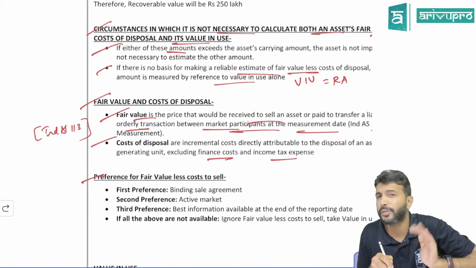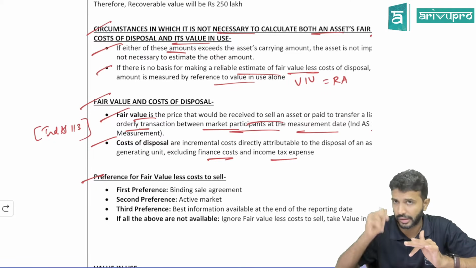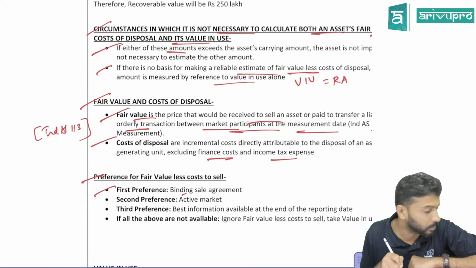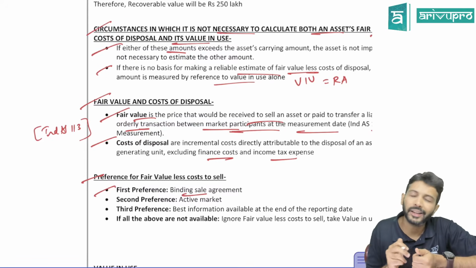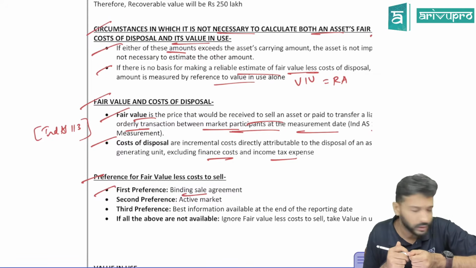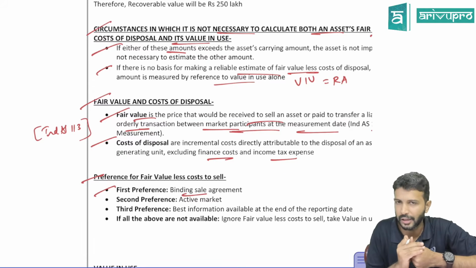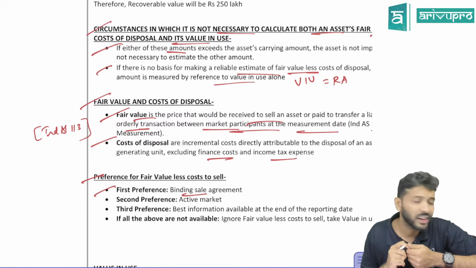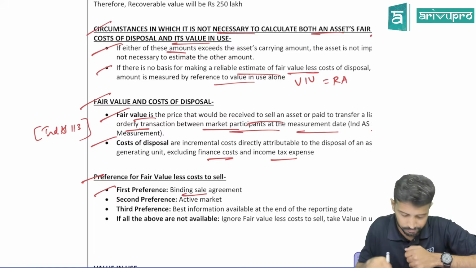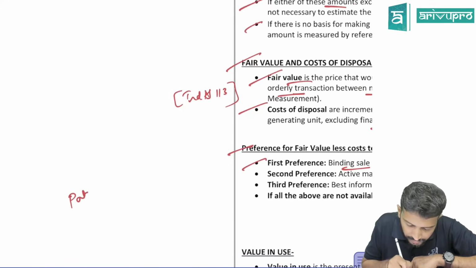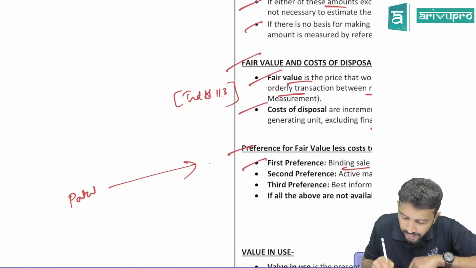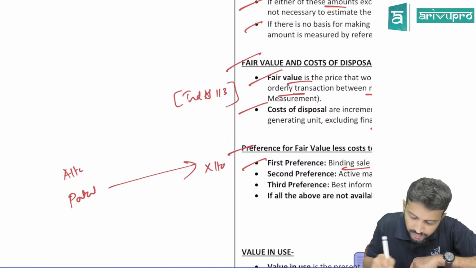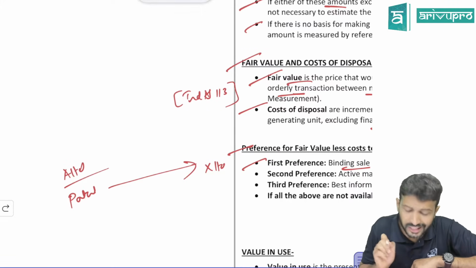So, the first preference you will give for fair value here is binding sale agreement. Meaning, let us say I have a particular patent. Currently, I'm showing it in my books at whatever value. But I have entered into an agreement with another third party. Let's say I am A Limited. I've entered into an agreement with X Limited to sell this patent.